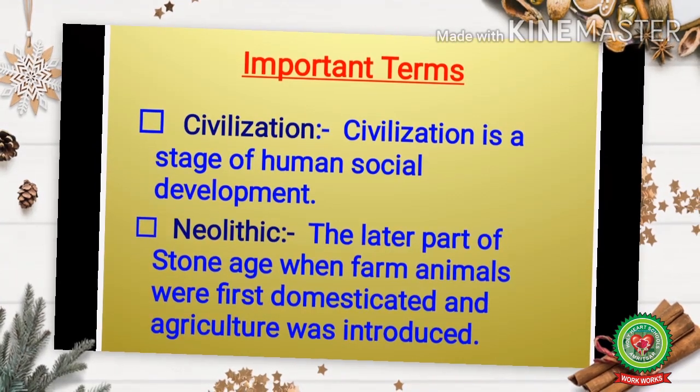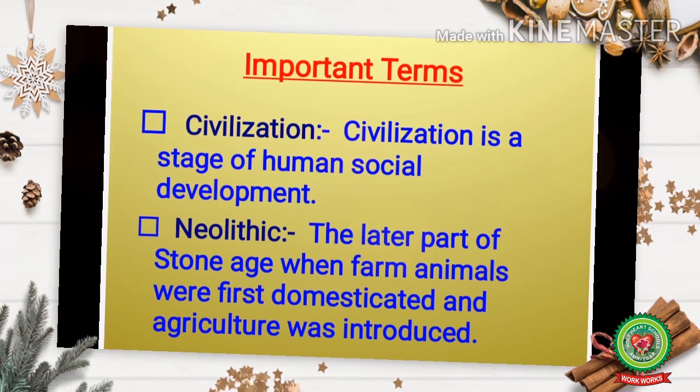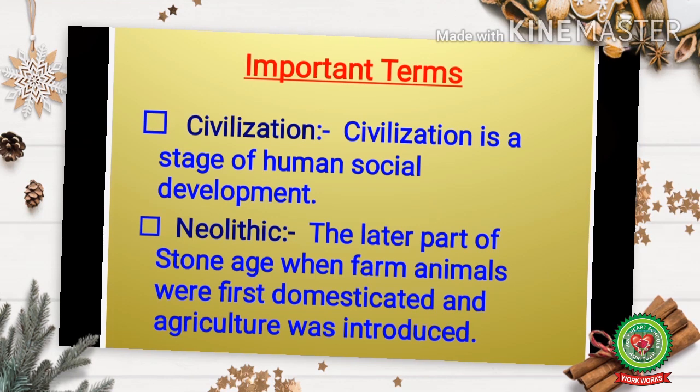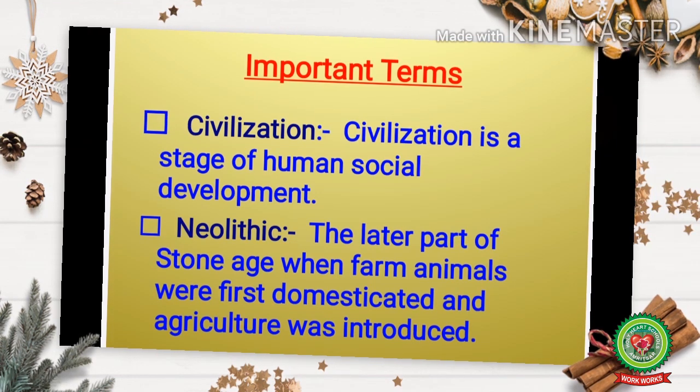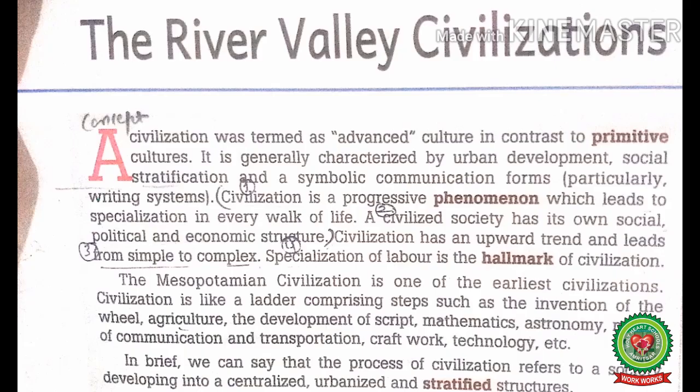Number 1. Civilization. Civilization is a stage of human social development. Number 2nd term is Neolithic. The later part of Stone Age when farm animals were first domesticated and agriculture was introduced. Now, let's start reading of the lesson.